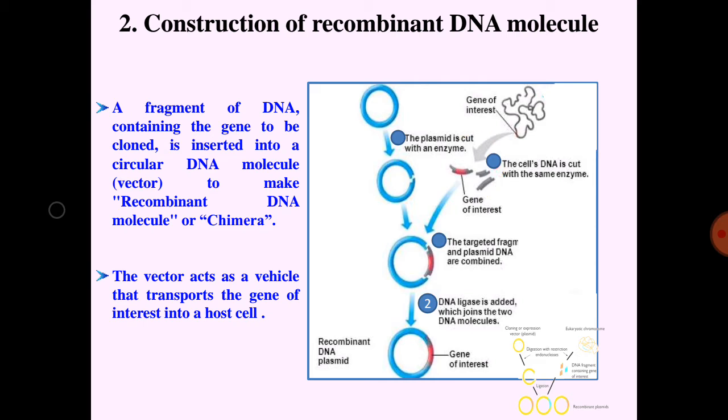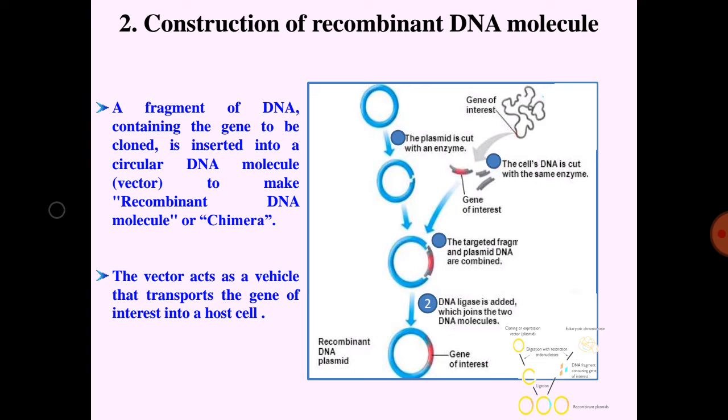It is inserted into the vector to make a recombinant DNA molecule or chimera. The vector acts as a vehicle that transports the gene of interest into the host cell. The construction of a recombinant DNA molecule or hybrid DNA molecule or chimeric DNA molecule is accomplished by the use of two enzymes, restriction enzymes and DNA ligases.